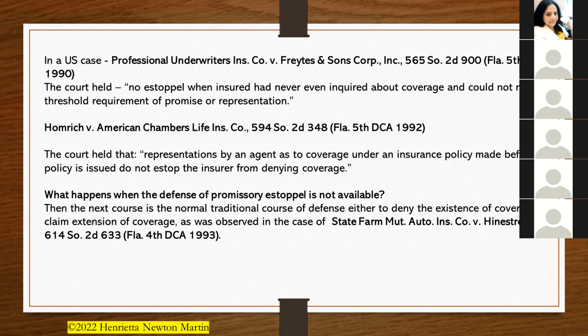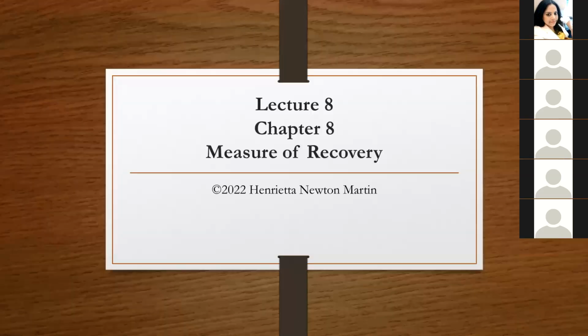So what happens when the defense of promissory estoppel is not available? The next and the normal traditional course would be to deny the existence of a coverage or claim extension of coverage, as it was observed in one of the cases, that is State Farm Mutual Auto Insurance versus Hentrosa. So next is the measure of recovery. So what do you understand by promissory estoppel?